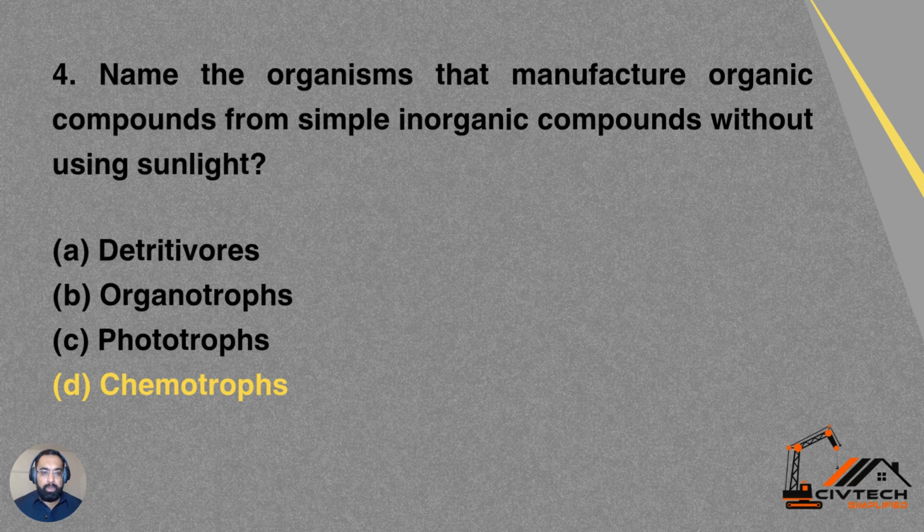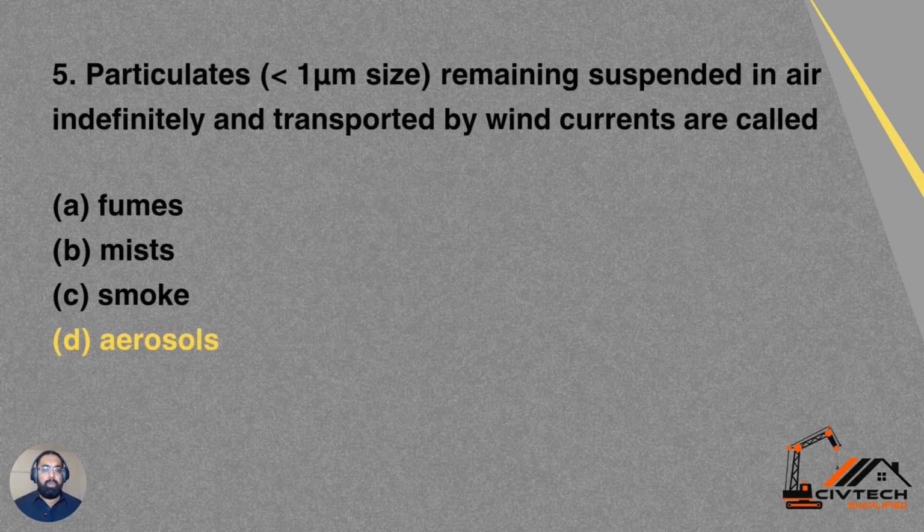Option A detritivores, option B organotrophs, option C phototrophs, option D chemotrophs. So D is the correct answer. These organisms are called chemotrophs.